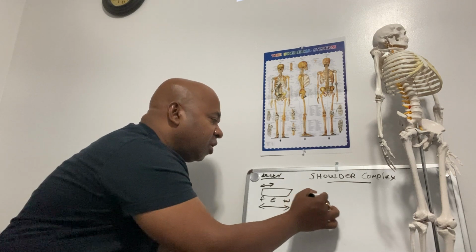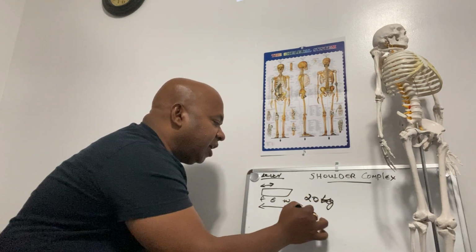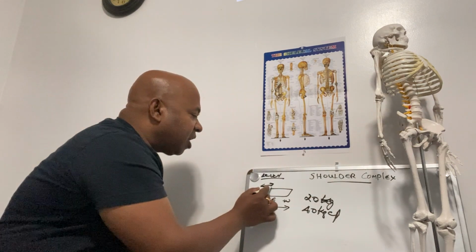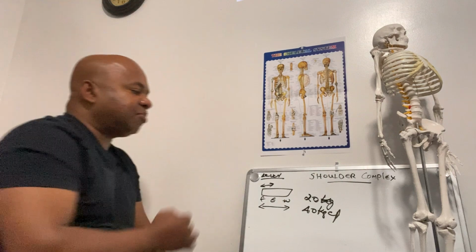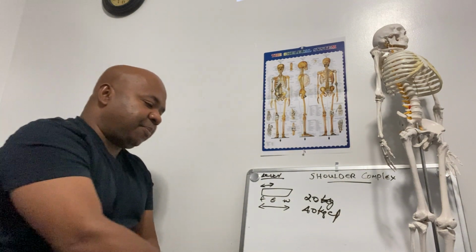So in order to lift 20 kilograms of weight, we need to put in 40 kilograms of effort, because the effort arm is less and the weight arm is more. So a mechanical disadvantage is happening here.